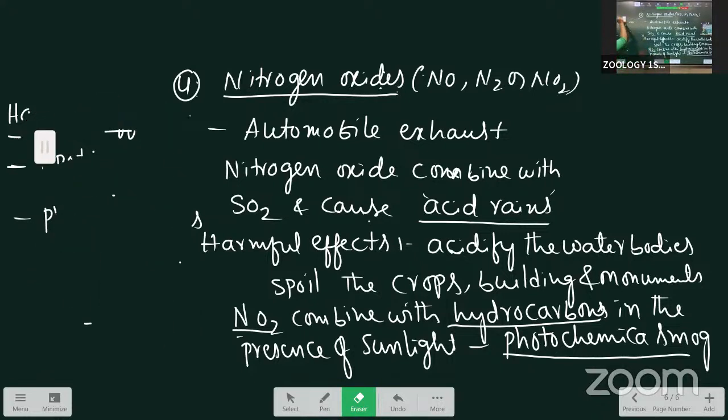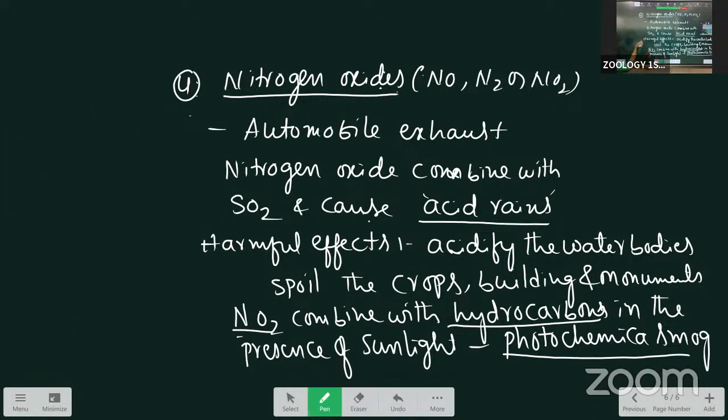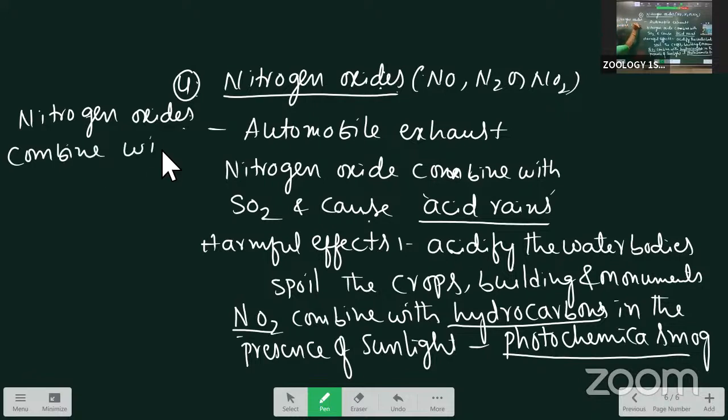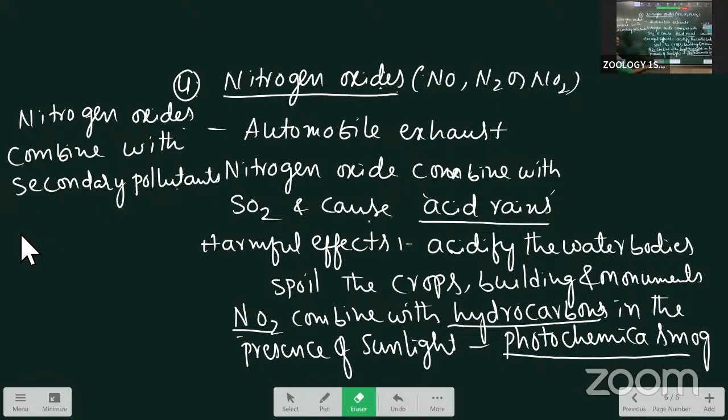Nitrogen oxides combined with secondary pollutants form PAN.